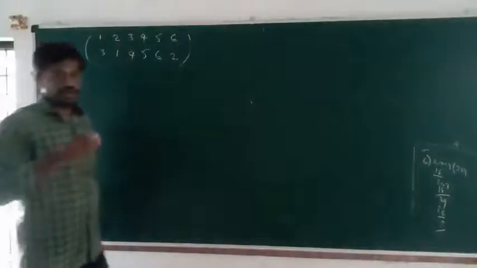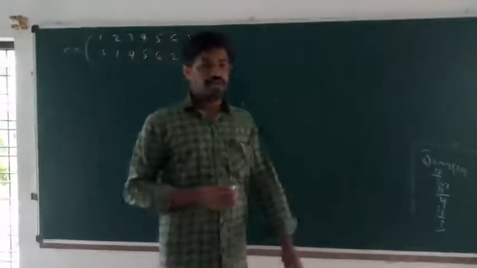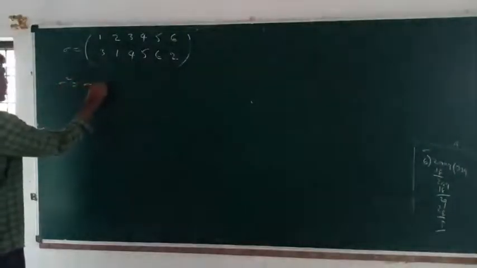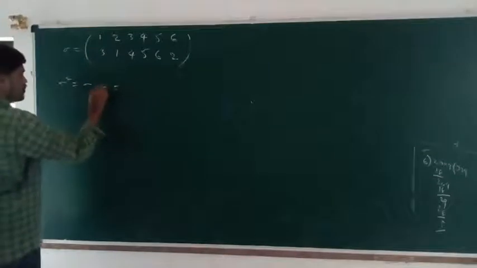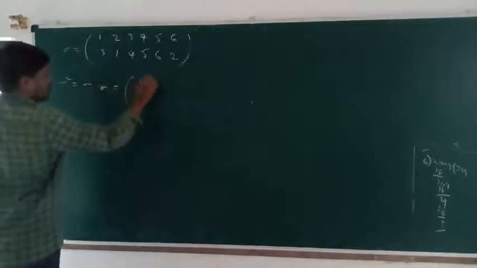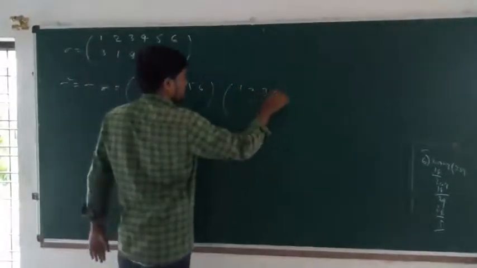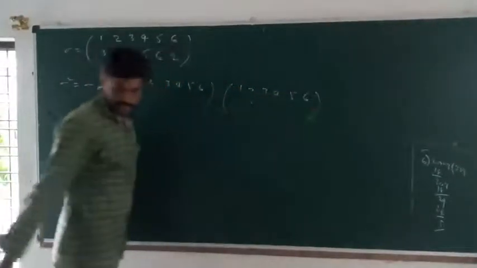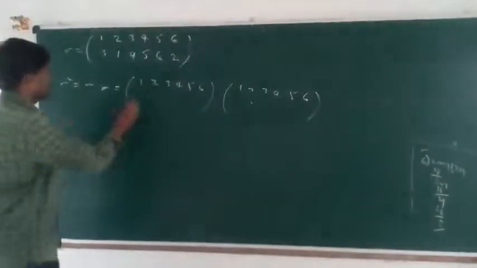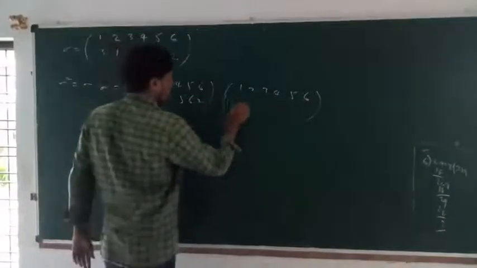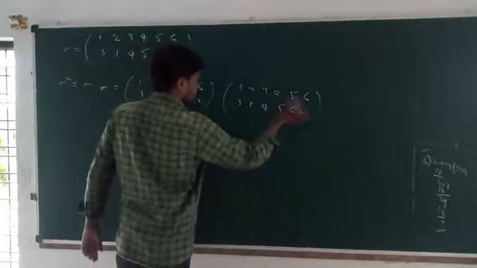So sigma. First you can find out the sigma power of m equal to I process. So sigma square, sigma into sigma: 1, 2, 3, 4, 5, 6 and 3, 1, 4, 5, 6, 2.